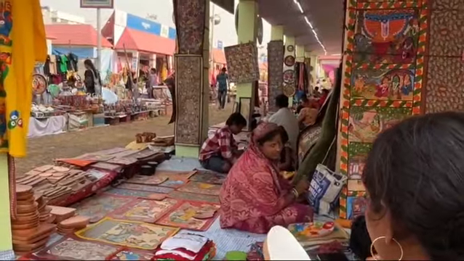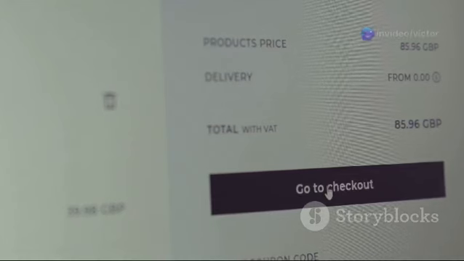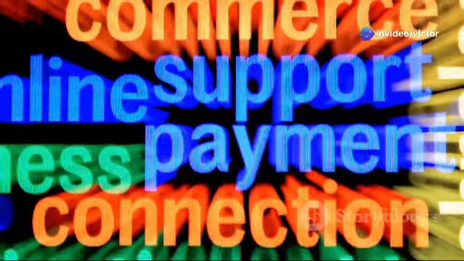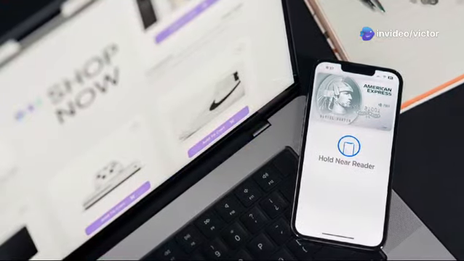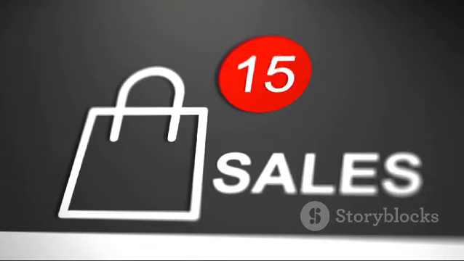This stands for Open Network for Digital Commerce. Imagine a digital bazaar open to all, big or small. That's ONDC. ONDC is not just another online platform, it's a network connecting buyers and sellers directly. No middlemen, no high fees. This means more customers for you and better prices for them.